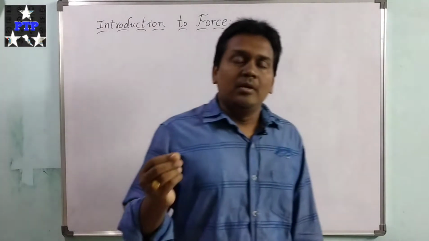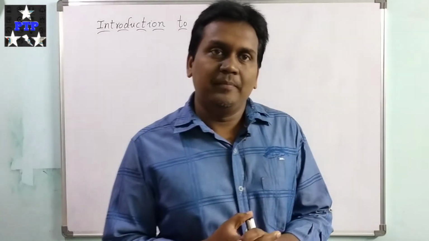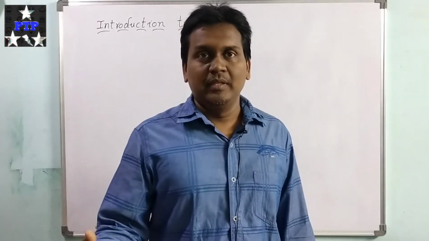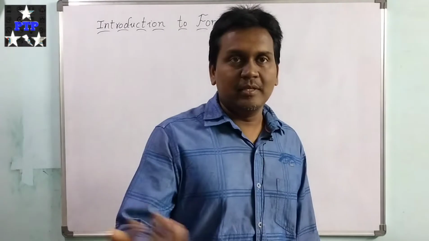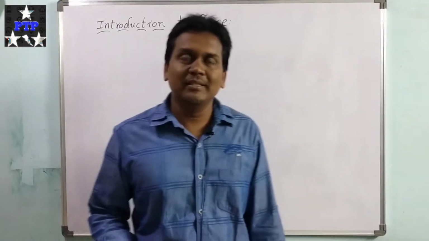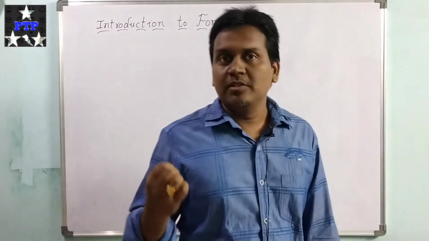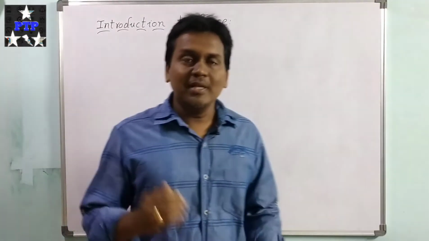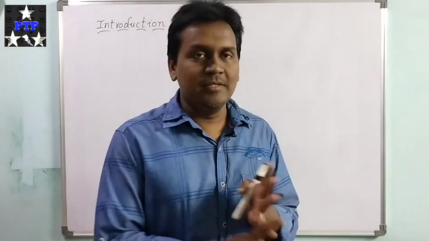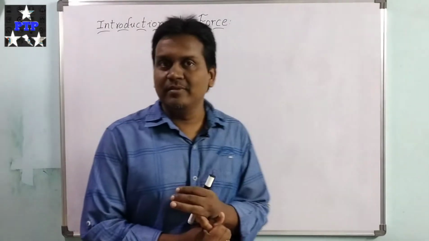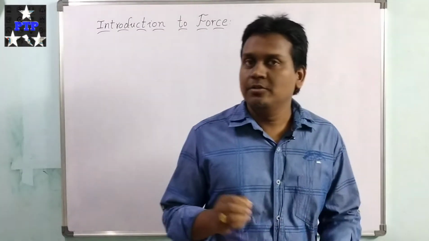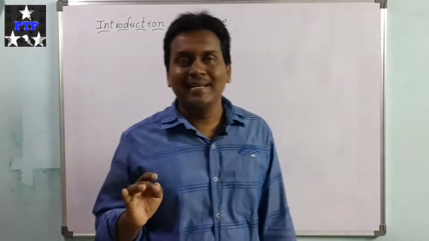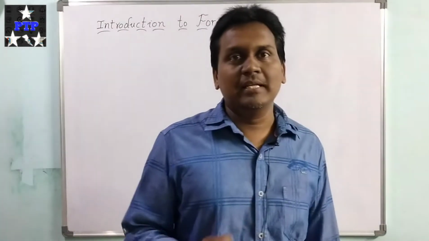And coming to uniform circular motion, by seeing the earth's rotation around the sun, it is moving around the sun in a circular motion. Based on that, he may think that uniform circular motion is also a natural state of a body. But when Newton came, Newton concluded that rest is a natural state of a body, as well as uniform motion, but uniform circular motion is not a natural state of a body. He gave a conclusion like that.